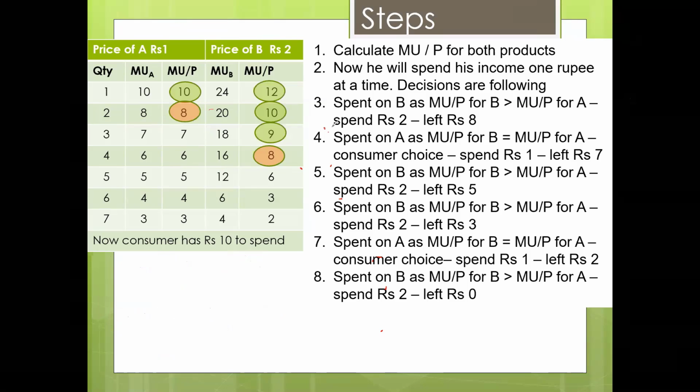So what will happen if we do this? So the outcome is that we have purchased 2 units of A and 4 units of B. So this is our outcome. So let's calculate how much utility we will get. So if you get 2 units of A, the utility is 10 plus 8, it is 18. And from B, how much we will get? 24 plus 20 plus 18 plus 16.